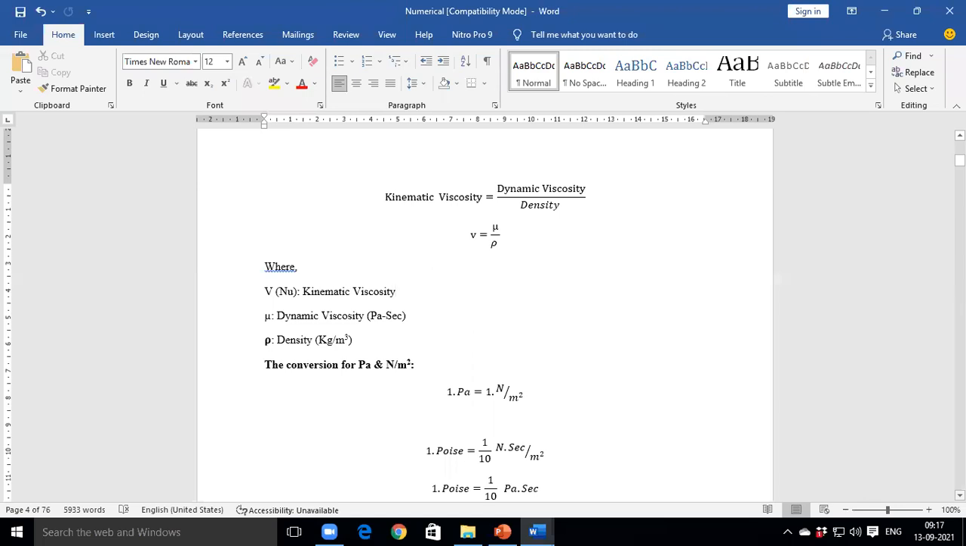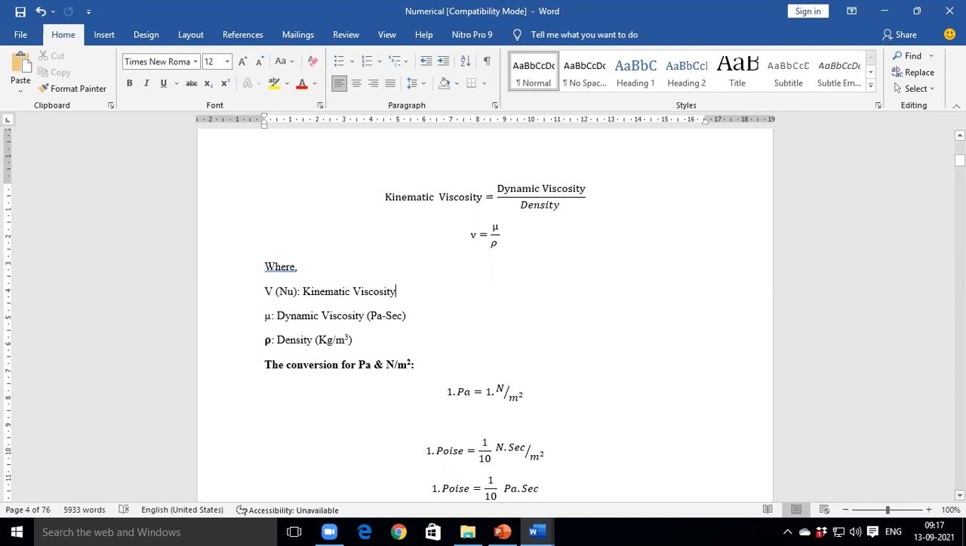Okay. And there is one more unit conversion. Again, we require the Poise. Poise is also a unit of which viscosity? Dynamic viscosity. Keep in mind. And there is a correlation between Poise and Pascal second. What is that correlation? Means a unit conversion.